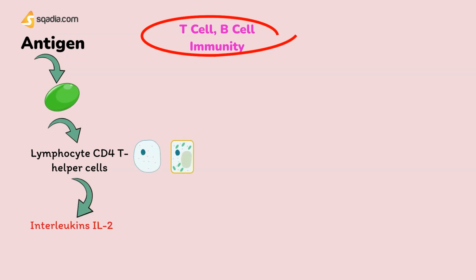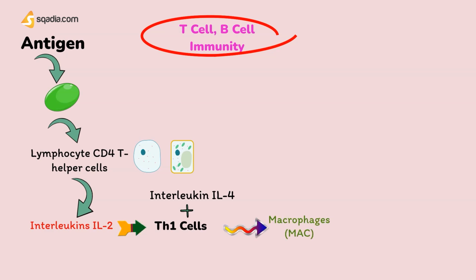And in turn, they cause the release of interleukin 2. By the way, interleukin 2 is important for the regulation of cell growth and differentiation. Then this interleukin 2 will stimulate the cell growth of Th1 cells and interleukin 4. Th1 cells are responsible for activation of macrophages. And macrophages in turn cause the release of tumor necrosis factor alpha and interleukin 1.